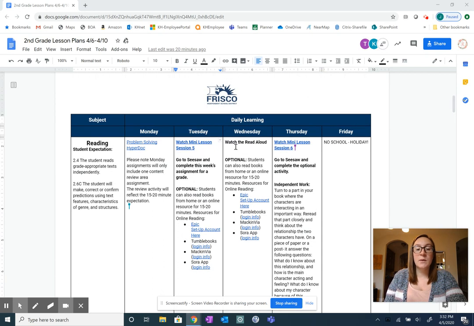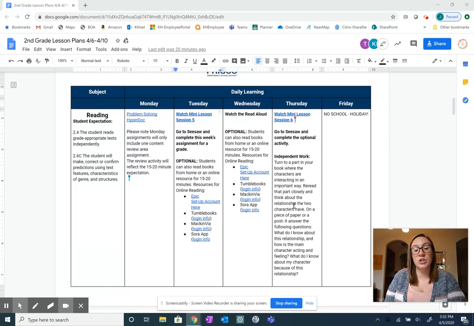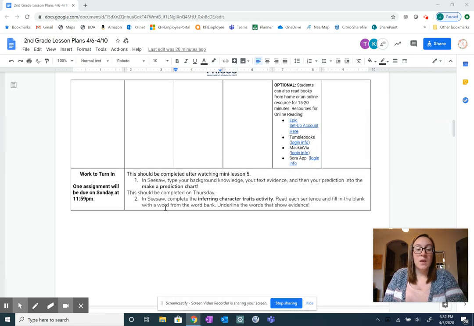On Wednesday, they're going to be watching their read aloud for the week. On Thursday, they're going to watch mini lesson session 6. In this session, they're talking about characters and how the relationships between the two characters are. They have an optional activity to go down to Seesaw, and they will complete the inferring character traits activity.